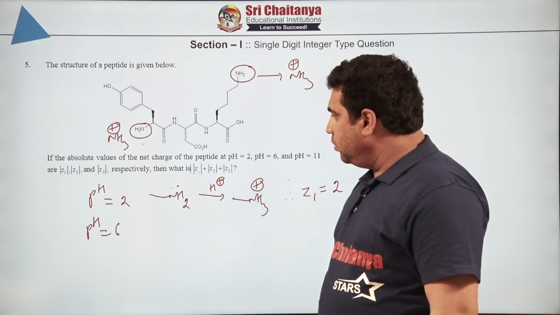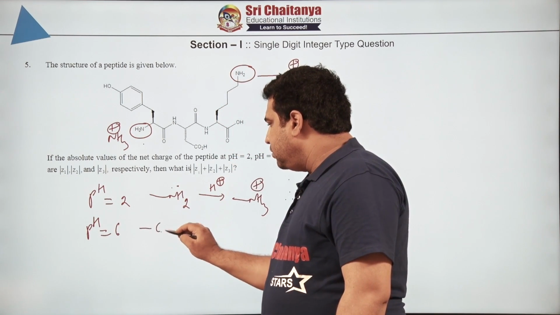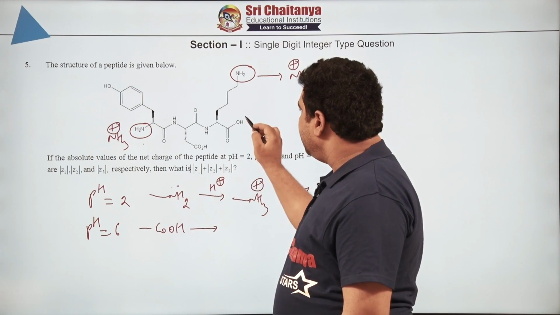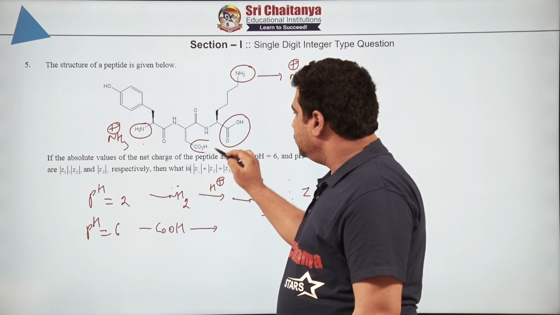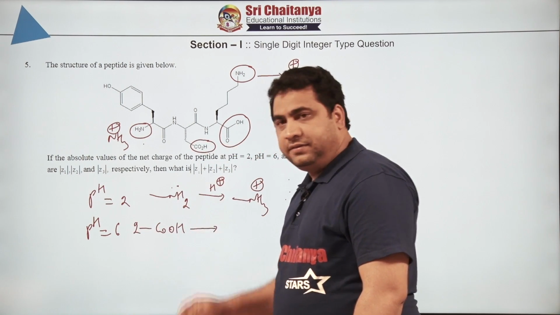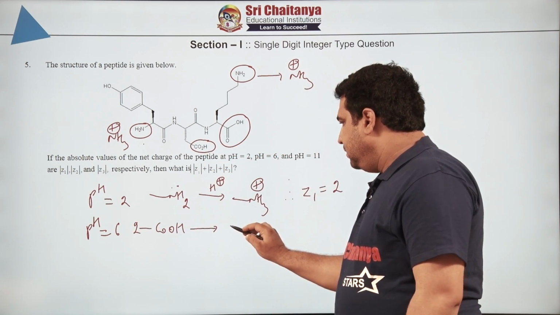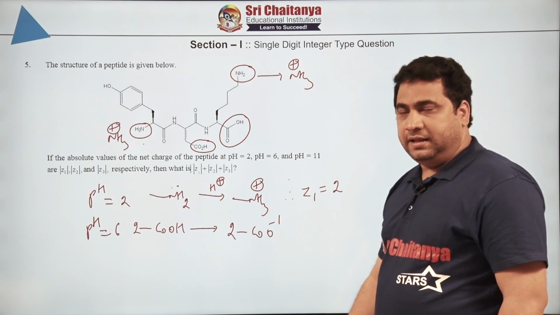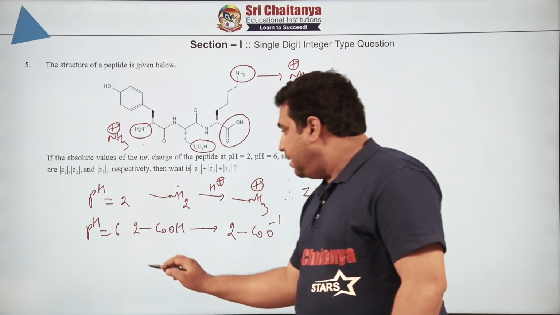Now, moving to pH equal to 6. At pH equal to 6, we know that carboxylic acids are considered strong organic acids. So, we have 2 carboxylic acids here, 1, here 2. So, the 2 carboxylic acids will become 2 COO minus. Are you following? At this pH, what will happen to the amino groups?